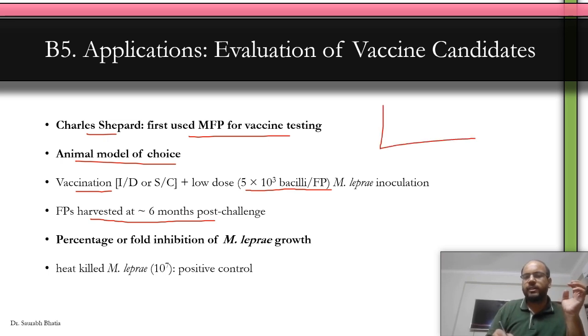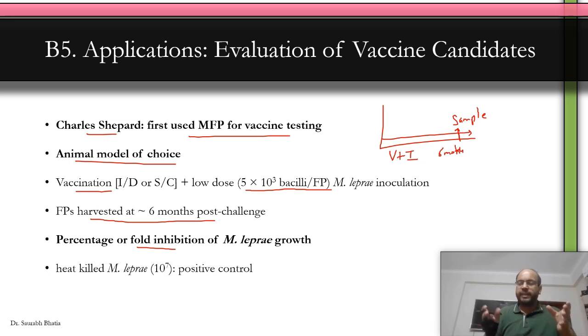So what we are trying to say is that initially you give vaccine plus inoculation, and after about 6 months, you take the sample and see whether M. leprae is living or not. We see the percentage or fold inhibition of M. leprae growth. That means we have two different mice. You give vaccine to one mouse. You do not give vaccine to the other mouse, which is the placebo. You inoculate both footpads and see if there is a proportional decrease in the growth of M. leprae in the vaccinated mice. And that is how you check vaccine candidates in the mouse footpad method.